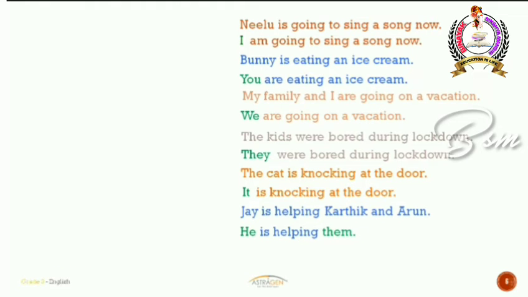Jay is helping Karthik and Arun. As you see here, Jay is nothing but one person's name, one boy's name. So I can replace that noun with he. And Karthik and Arun are 2 people. That's the reason why I can simply replace their names with the pronoun them. Okay. So he is helping them.